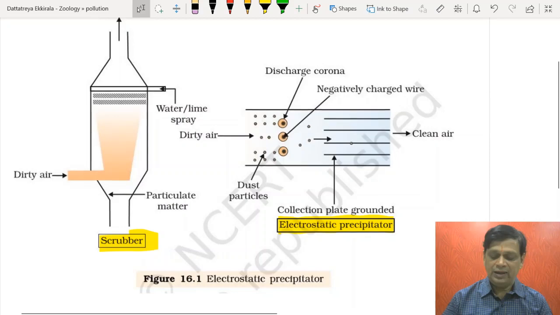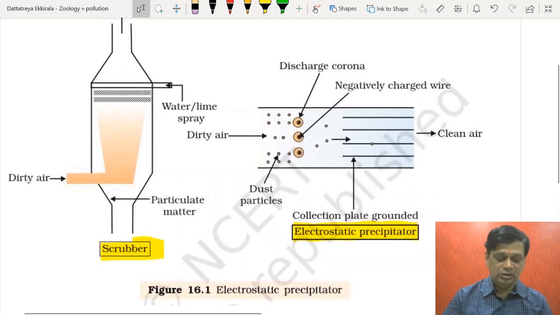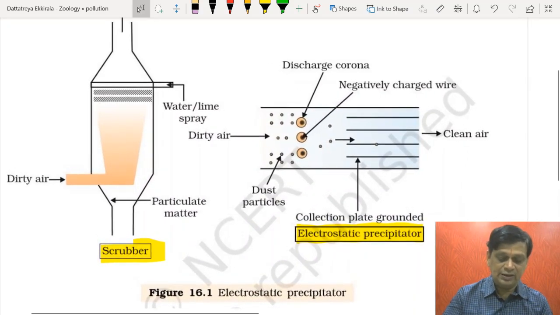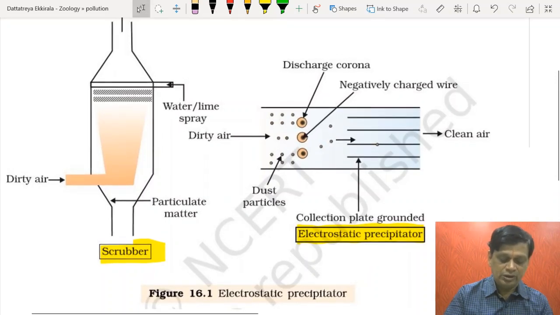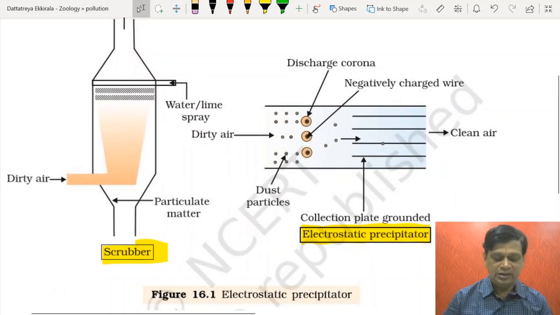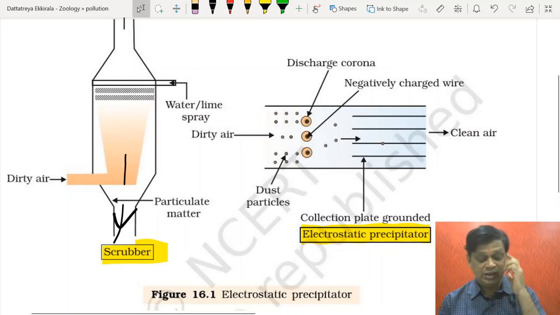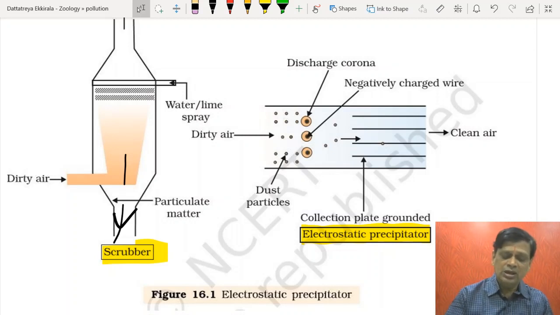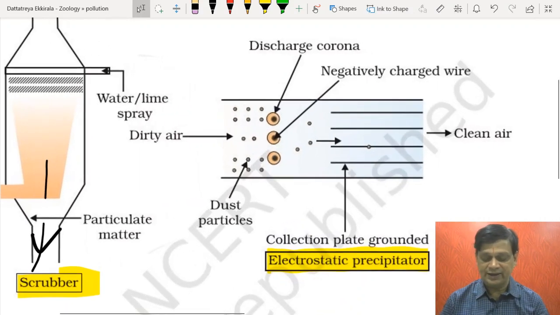The effluents are passing through this, and dirty air is entering and coming out. Finally, the particulate matter settles down, and fresh air leaves. Constantly lime water is sprayed, which will precipitate the sulfur dioxide.